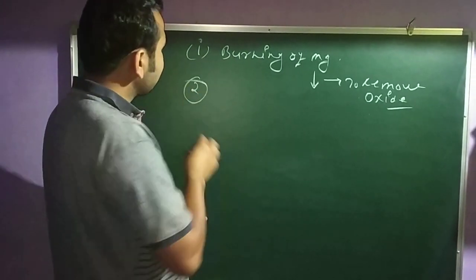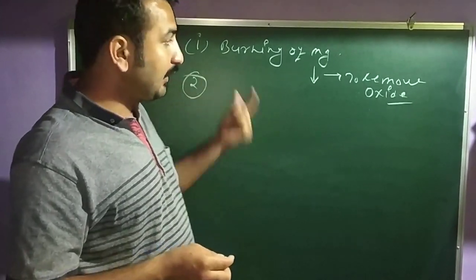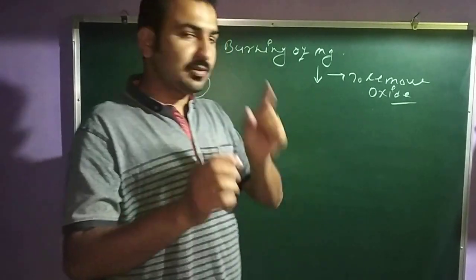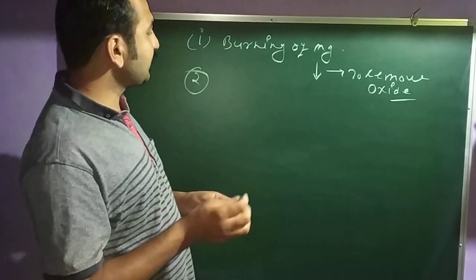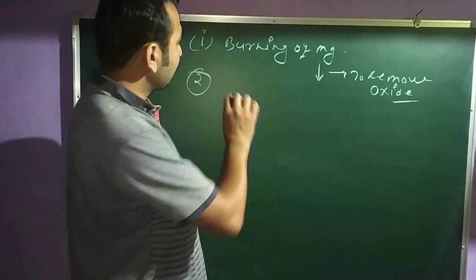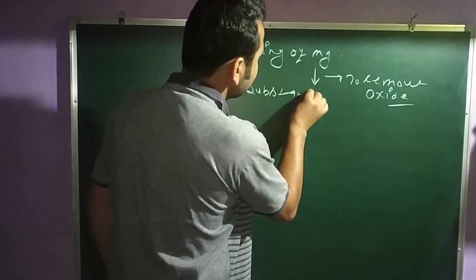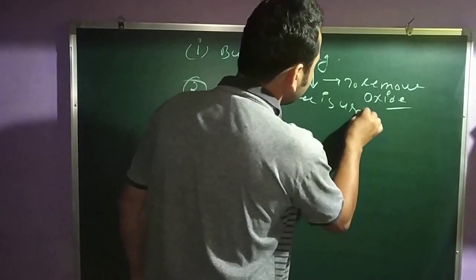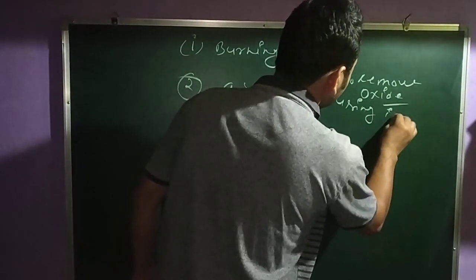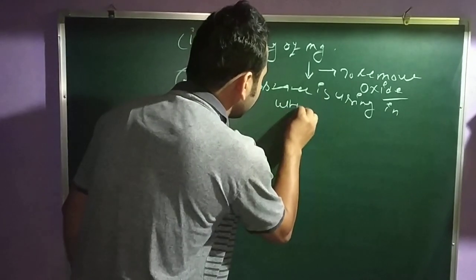Clear? And in your in-text you have a second, short question. The question is that a substance is used in white washing.